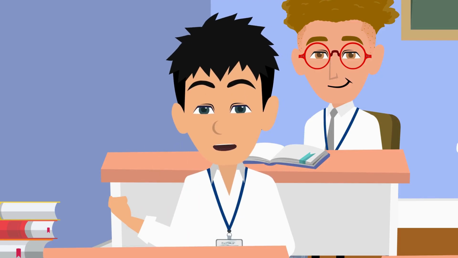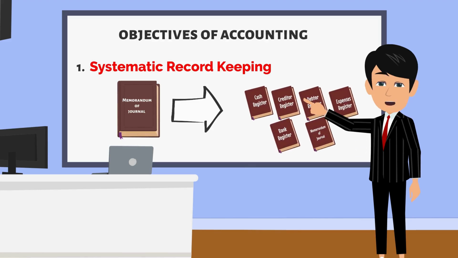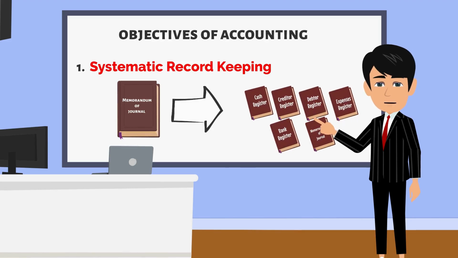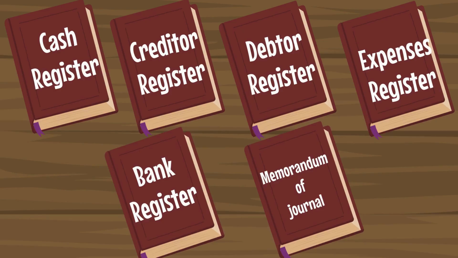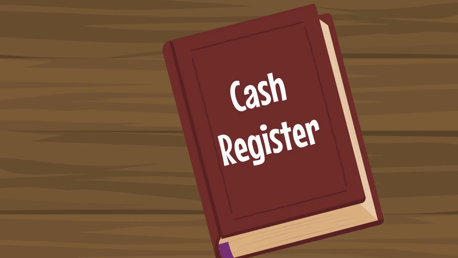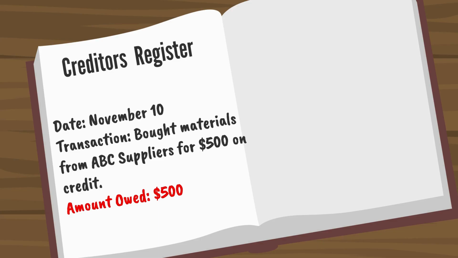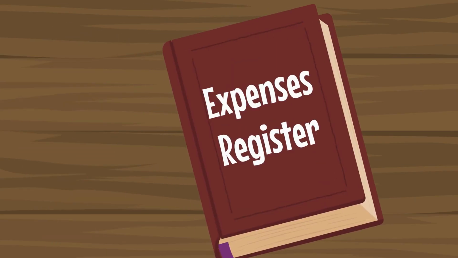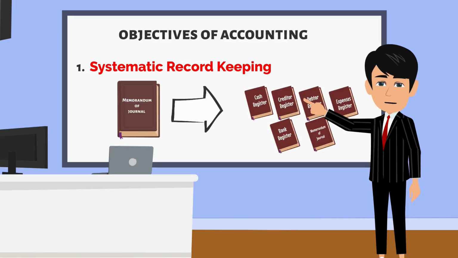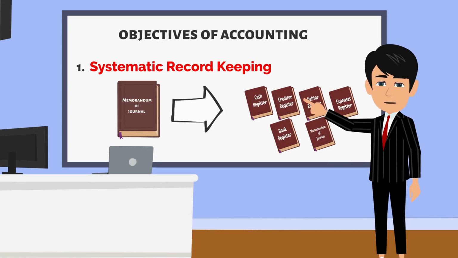Sir, Mr. Rajkumar is recording all transactions in the memorandum of journal. Yes, Nishant. After that, he maintains different registers for each type of transactions. Sir, so recording in a systematic manner means Mr. Rajkumar is creating separate registers for different transactions. For example, he maintains a cash register for cash transactions, a creditor register for payable transactions, a debtor register for receivable transactions, and an expense register for the expenses of his shop. Yes, Bushra, you are right. Here we have seen the data is recorded in a systematic manner as it can be used when required.